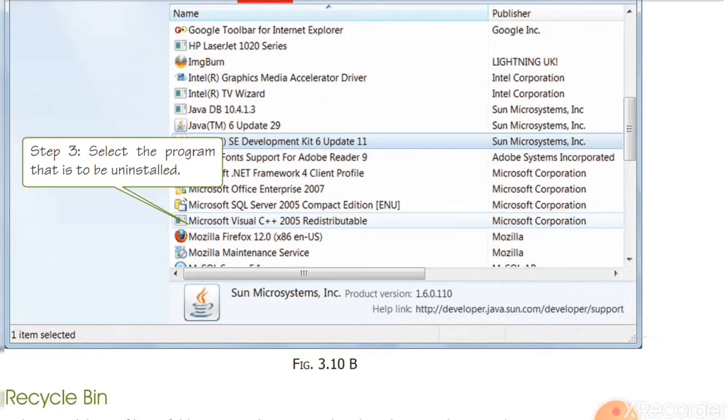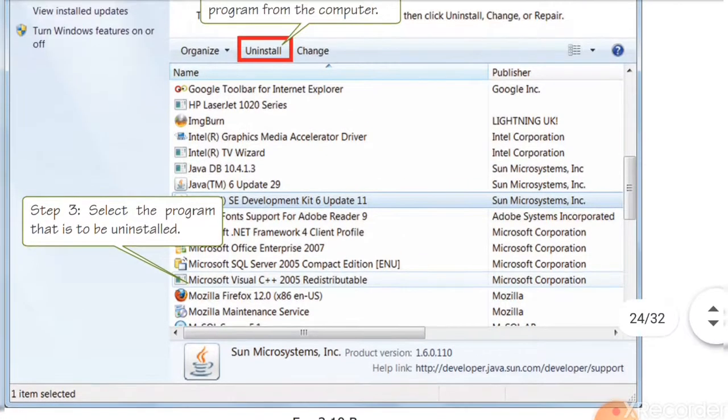These are the names of the companies who have developed the particular software.